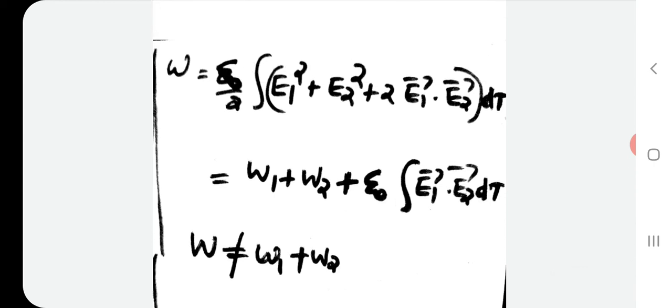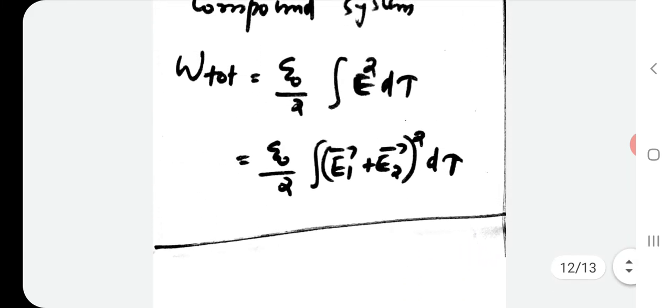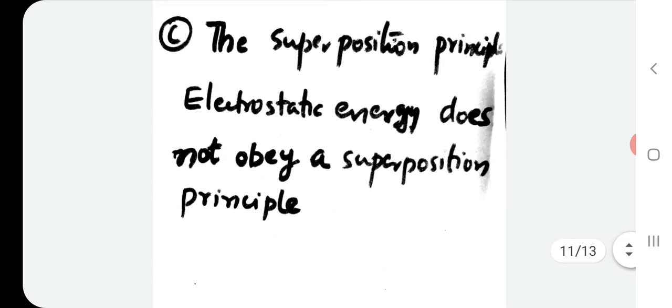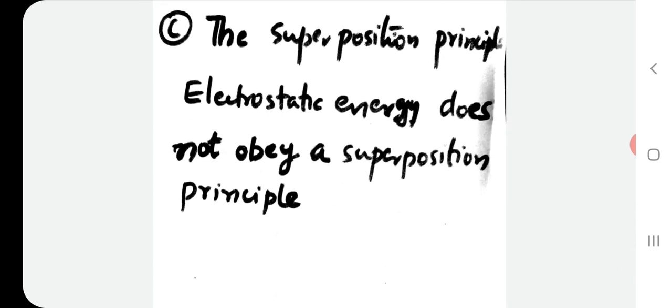If electrostatic energy had satisfied the superposition principle, W would be equal to W1 plus W2. But what we see here is that W is not equal to W1 plus W2. So we clearly say the electrostatic energy does not obey the superposition principle.